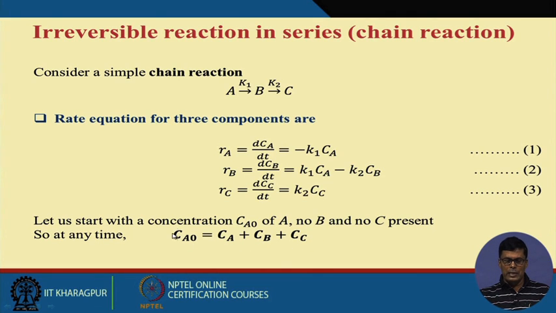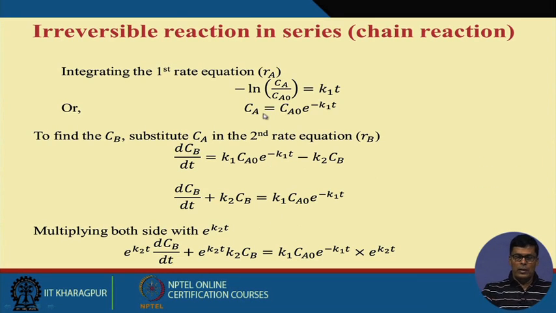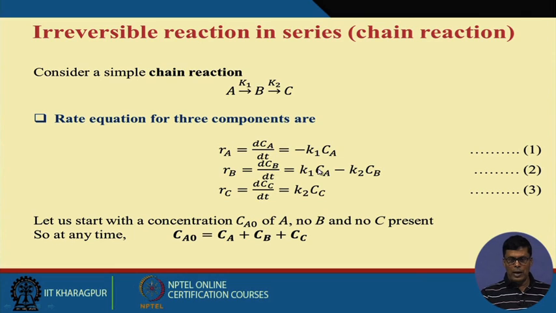So Ca0 will remain constant. Ca0 will be Ca plus Cb plus Cc. Now if you look at the first reaction, the rate reaction we have, I can write ln Ca by Ca0 equals minus K1 into T. Now if you write this equation, I can take the Ca here, and dCa by Ca equals minus K1 into dt. Am I right?